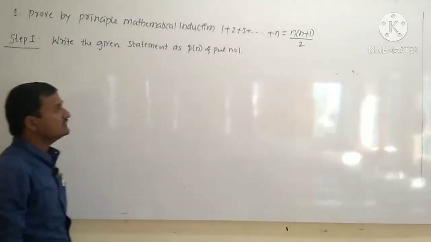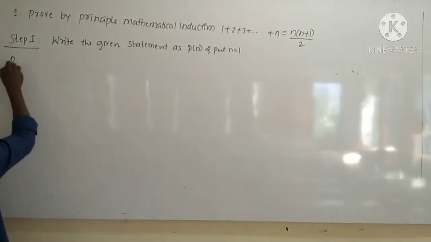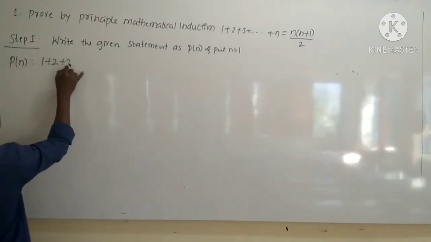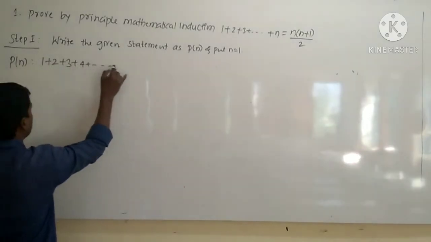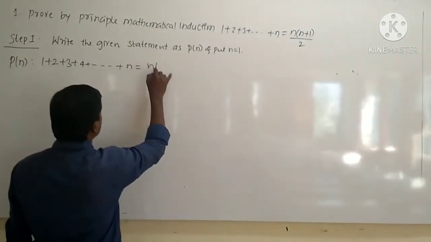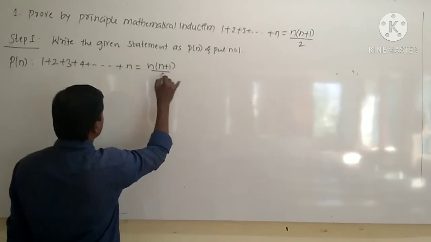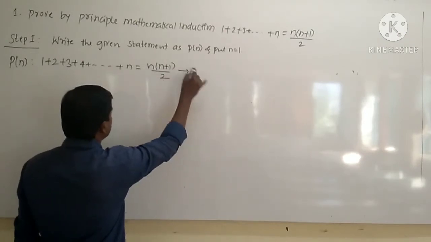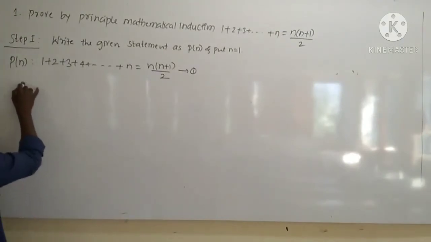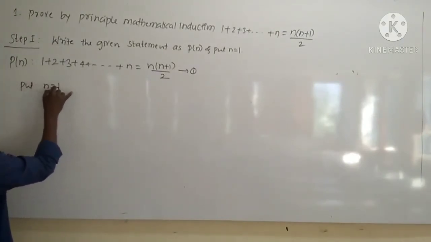So P of n is nothing but 1 plus 2 plus 3 plus 4 up to n, which is equal to n into n plus 1 divided by 2. I will call this 1. Now what is the value of n? Put n is equal to 1.